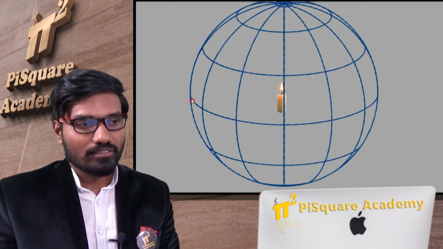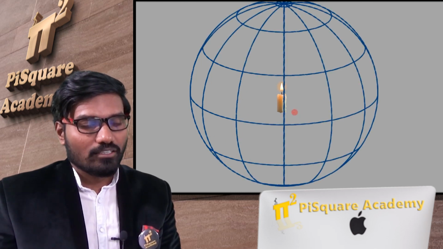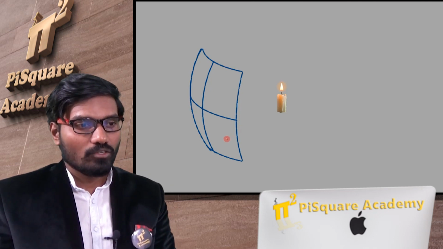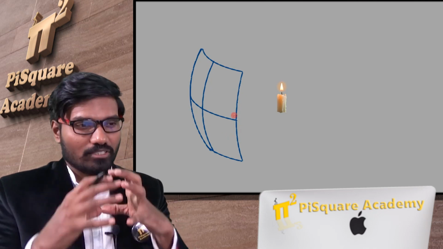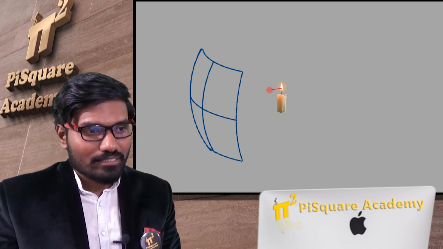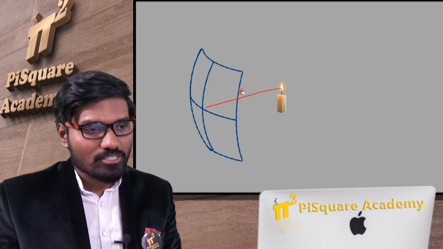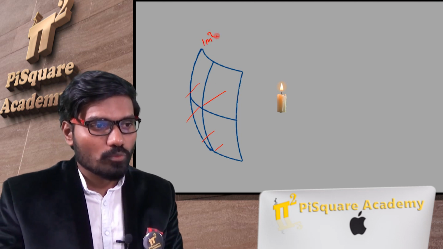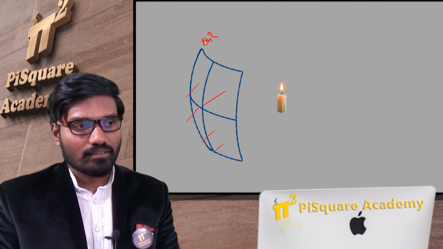This is a sphere, out of which I am considering only this portion, which is completely transparent. Through this, the light energy will come out through the 1 meter square surface area.